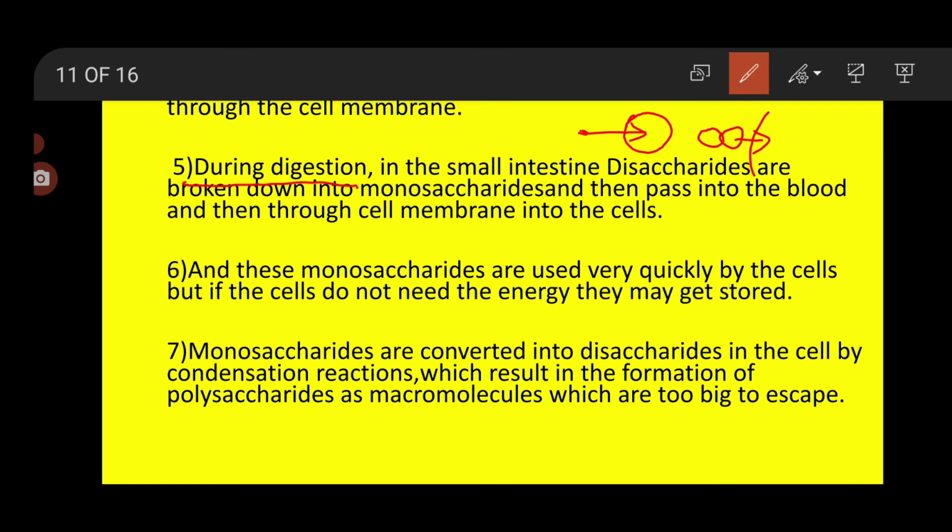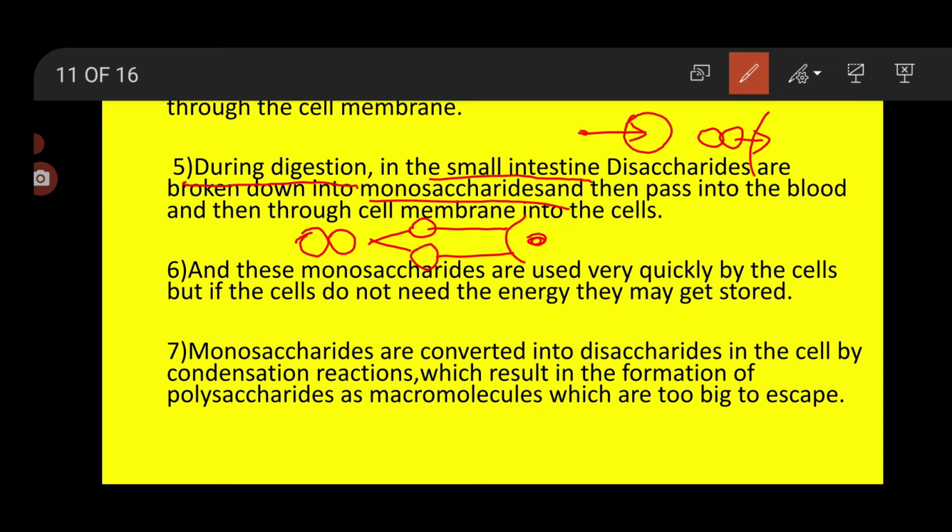At the time of digestion in the small intestine, these disaccharides are broken down into monosaccharides. Then they pass into the blood, and now that they are monosaccharides, they easily take entry through the cell membrane inside the cell.